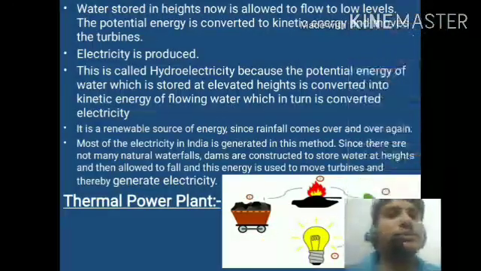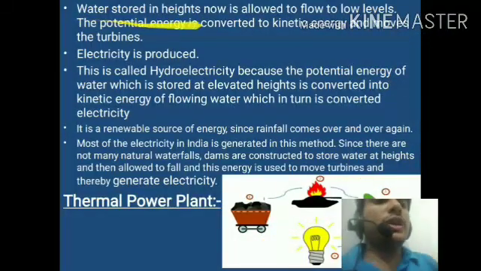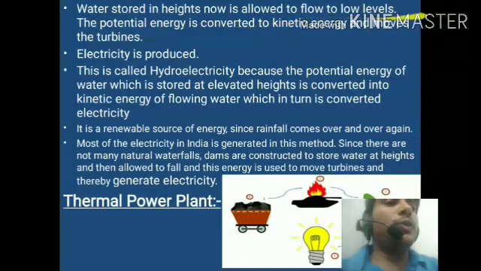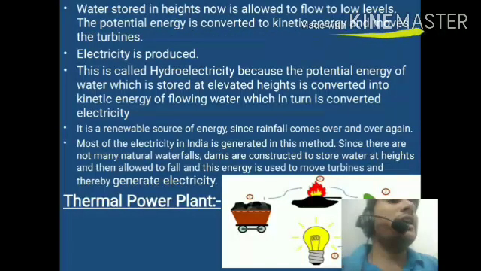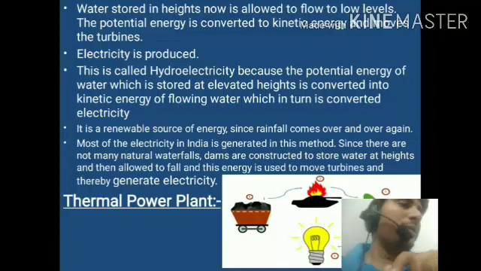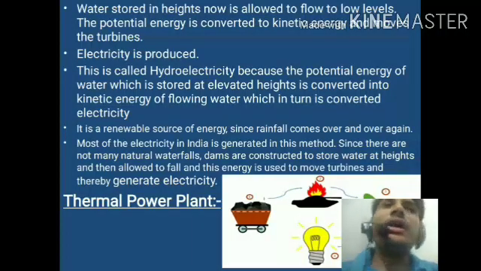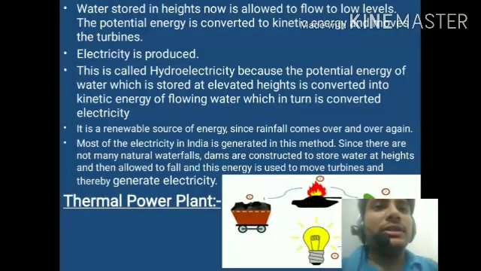Now, water stored at height is allowed to flow to the low levels. The potential energy is converted into kinetic energy and moves the turbines. Electricity is generated.